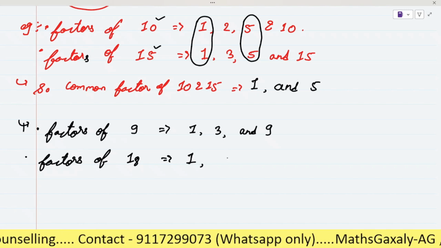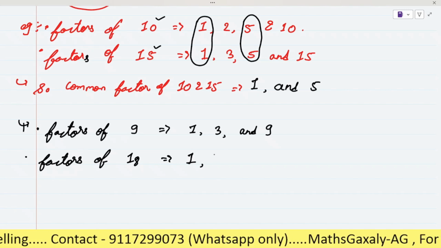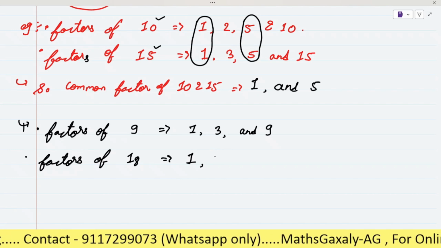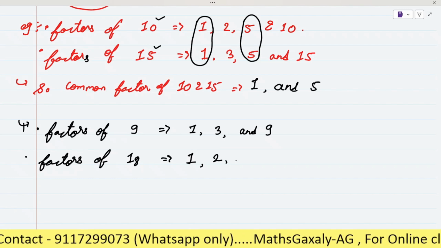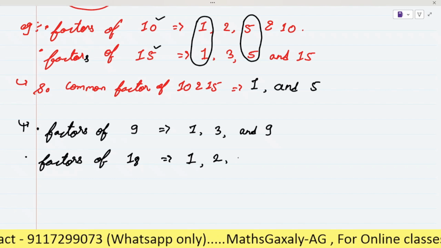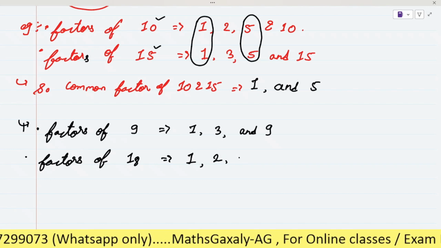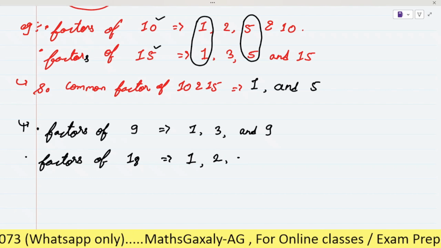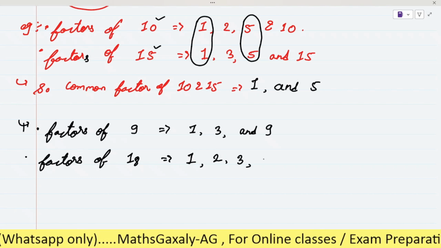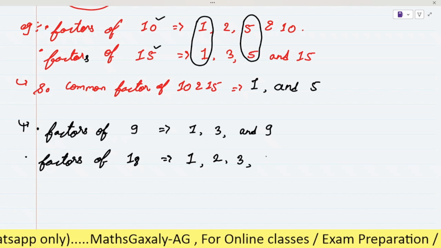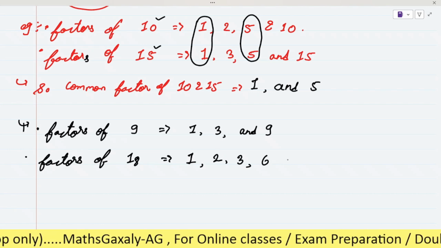So 1, and after that let us check by 2. 2, yes, then 9, 3, 3 6 18. 3, after this 6, very good.